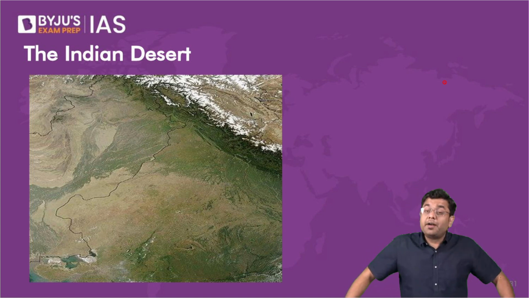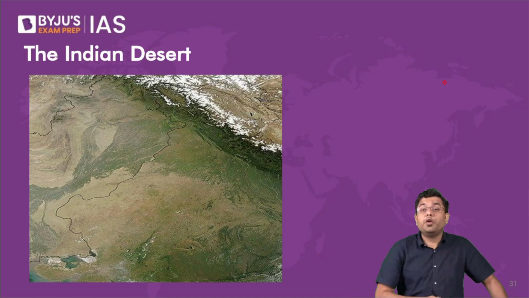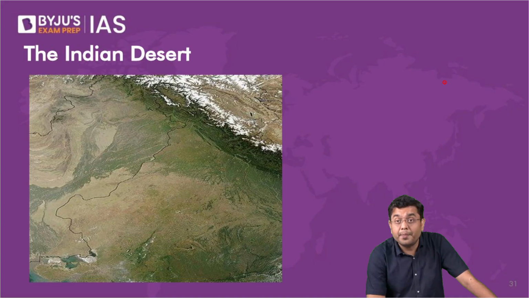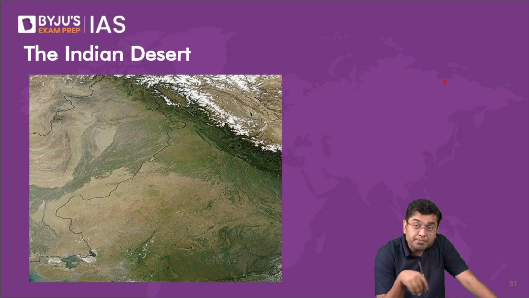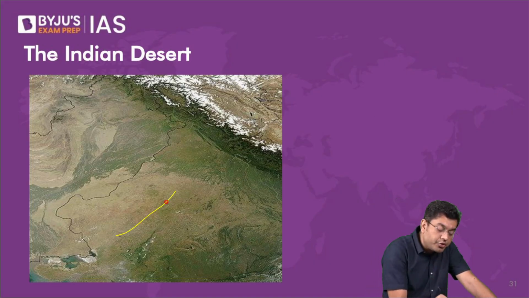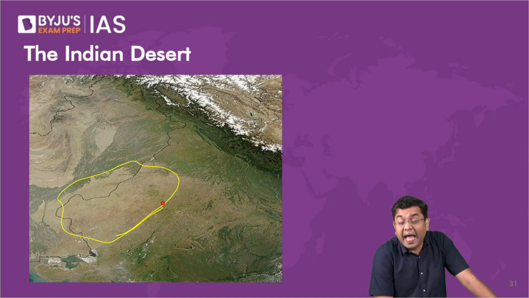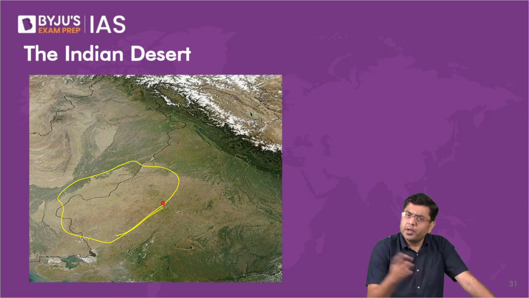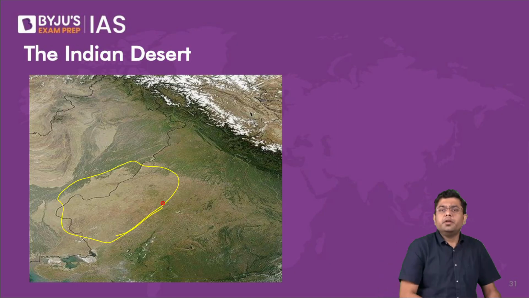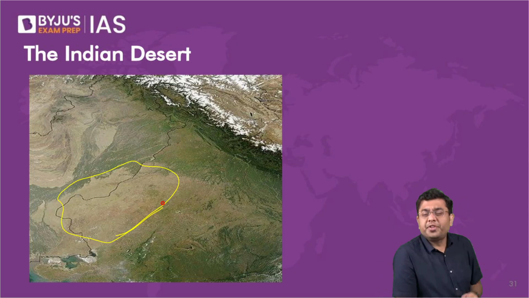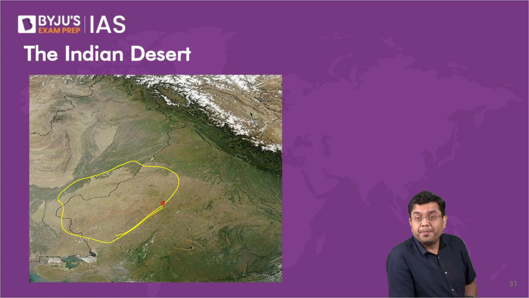So much of that water of the Tethys Sea also came into this region of western Rajasthan, and this entire stretch lay underwater for some time. A shallow sea got created, and around 60-70 million years back this area was under a shallow sea.